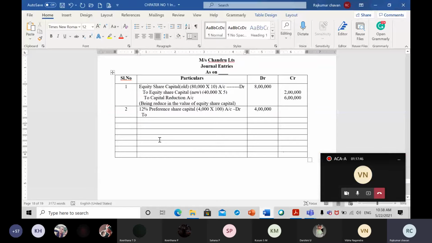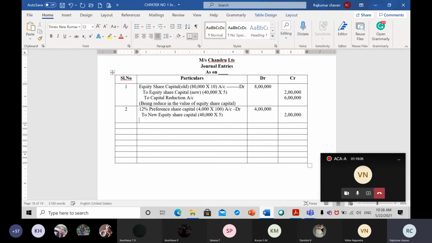So 40,000 into 5 comes to 2 lakh rupees.